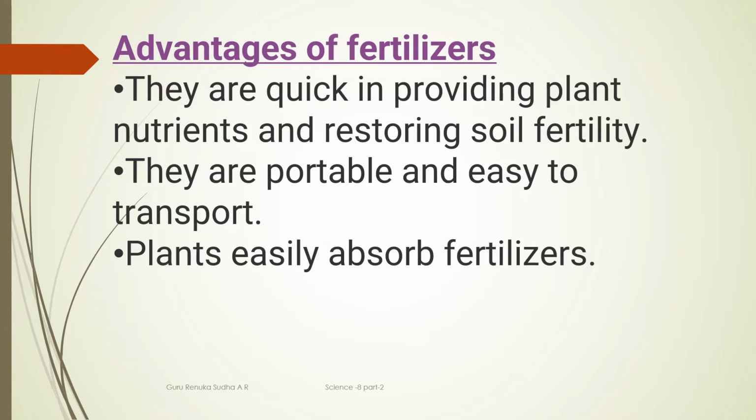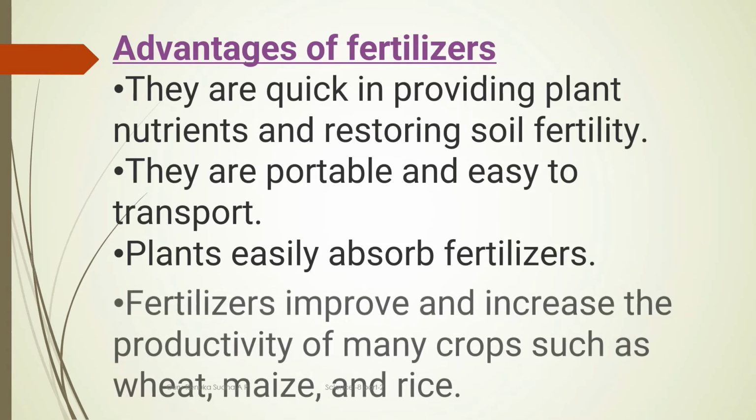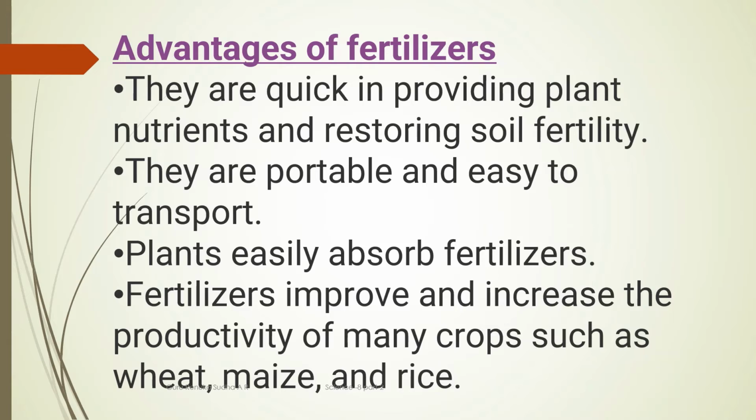Compared to manure, fertilizers are very easy to transport from one place to another place. The plants absorb fertilizers easily, and the fertilizers improve and increase the productivity of many crops such as wheat, maize and rice.